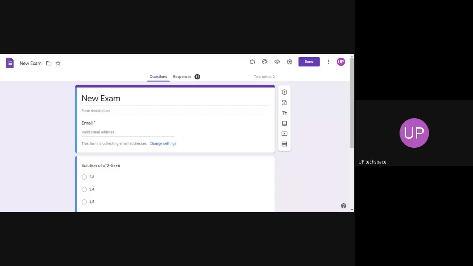To answer Gautam sir, it is not possible to validate by OTP, but you can make a password to enter a Google form. I will show how to set a password in Google form. That's a simple trick. Regarding OTP service, we need to purchase.